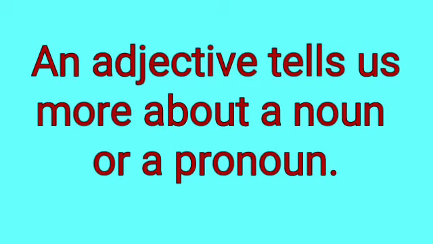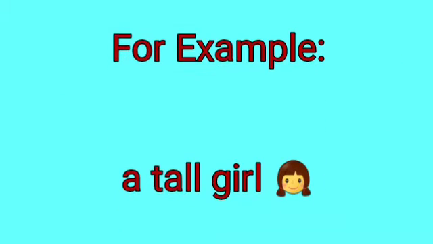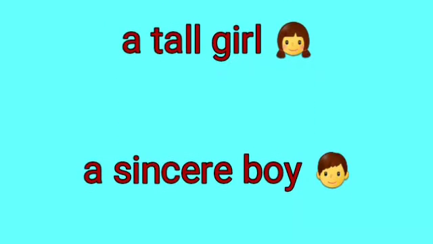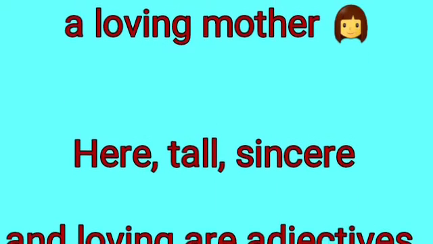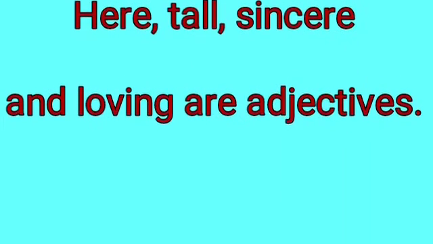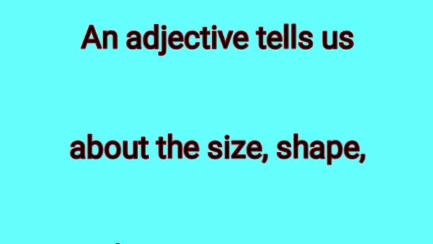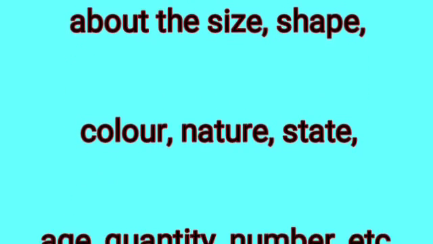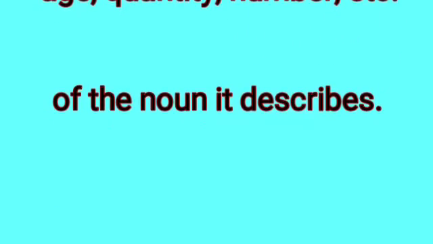An adjective tells us more about a noun or a pronoun. For example, a tall girl, a sincere boy, a loving mother. Here, tall, sincere, and loving are adjectives. They tell us more about girl, boy, and mother. An adjective tells us about the size, shape, color, nature, state, age, quantity, number, etc. of the noun it describes.